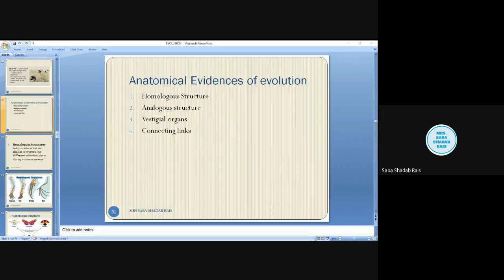Now see, the wings of a bee, the wings of a bird, the wings of other insects all have the same function. The mosquito uses its wings for flying, as does the sparrow. But the structure is totally different.